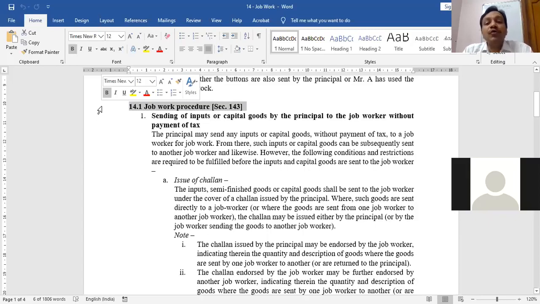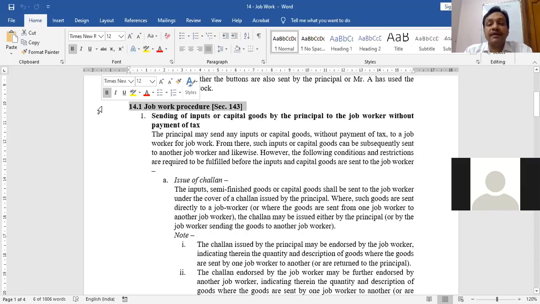And so many times it is possible that the job worker is a very poor person. So the job worker may not even have the machines which are required to perform the job work. In my example of stitching buttons on jeans, machines may not be required, but there may be so many works where some small machinery is also required. So when that machinery is not available with the job worker, who will send this machine? The same supplier who is supplying the original goods.